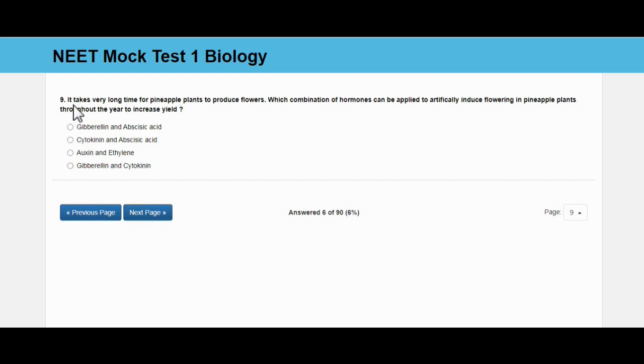It takes very long time for pineapple plants to produce flowers. Which combination of hormones can be applied to artificially induce flowering in pineapple plants throughout the year to increase yield? Gibberellin and abscisic acid, cytokinin and abscisic acid, auxin and ethylene, gibberellin and cytokinin. And the answer is auxin and ethylene.